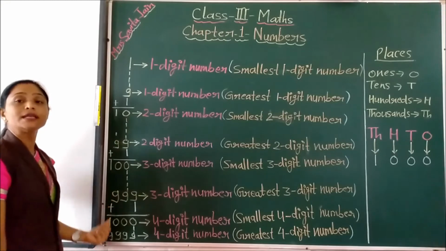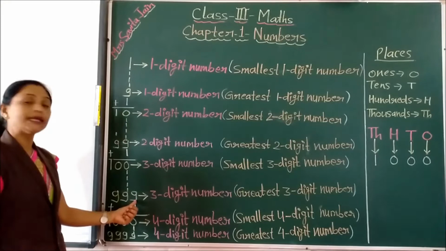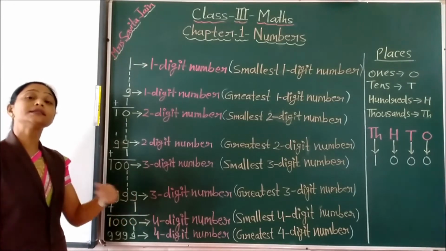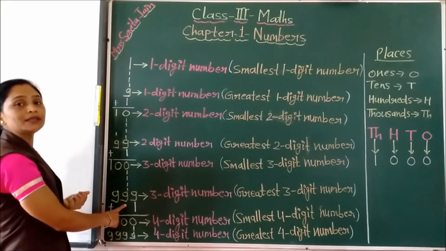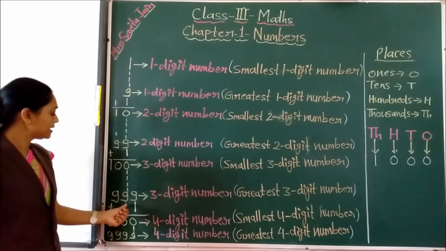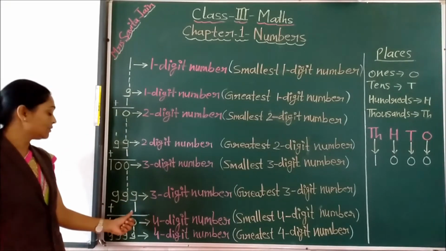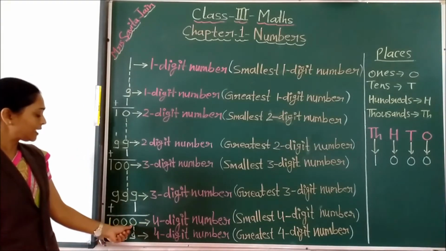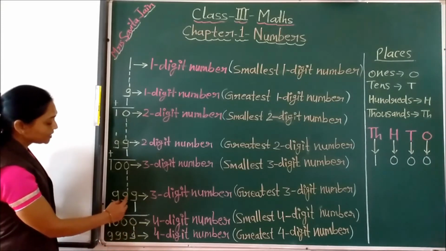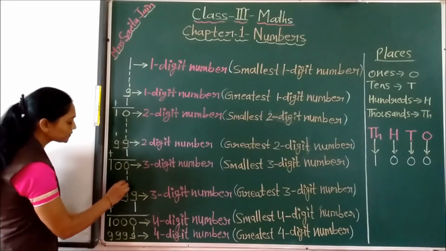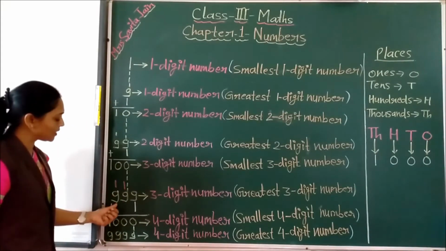Now we will continue the same pattern. If we add 1, 1 in this 100 also, then what happens? See, up till 999 we are getting all 3-digit numbers. This is having 3 digits and this is also having 3 digits. Then if in this 999 we are adding 1, then what are we getting? See, we are getting 9 plus 1, 0. Then again 1 carry. So 9 plus 1 again, 10, 0. Then again 1 carry, 9 plus 1, 10.